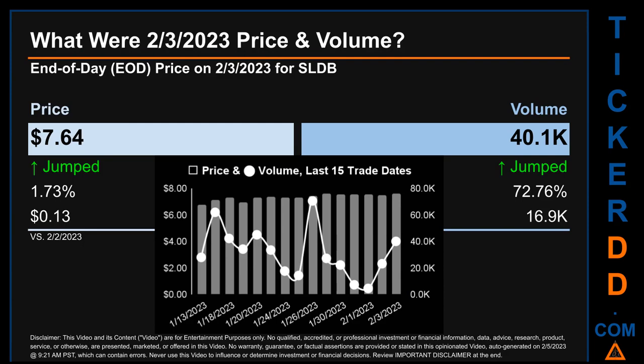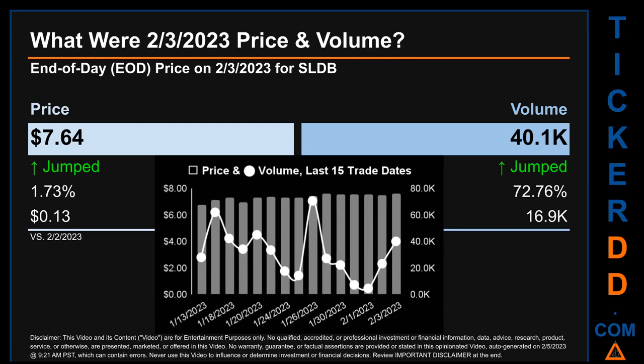What was end of day price and volume for SLDB? On Friday, February 3, 2023, SLDB had an end of day price of $7.64 and volume of about 40.1 thousand. Compared to the previous trading day, the price jumped 1.73%, gaining 13 cents, while volume jumped 72.76%, increasing about 16.9 thousand.